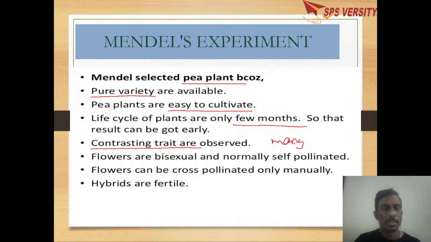Contrasting traits means tall, short. Suppose you take height as a character: tall, short. The flowers are bisexual, where we can do self-pollination. Even cross-pollination can be done manually. Hybrids are fertile. So these are the reasons why Mendel selected the pea plant as his experimental plant.